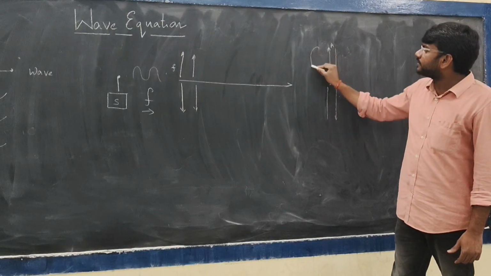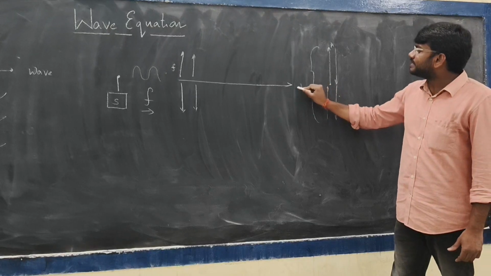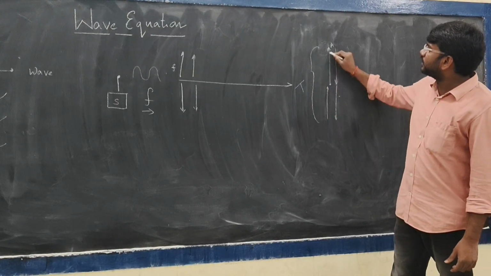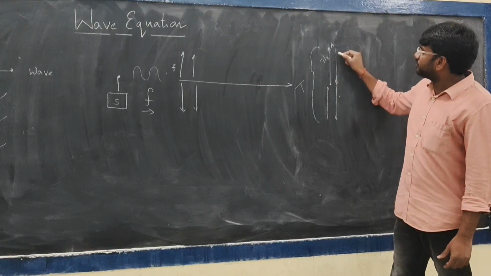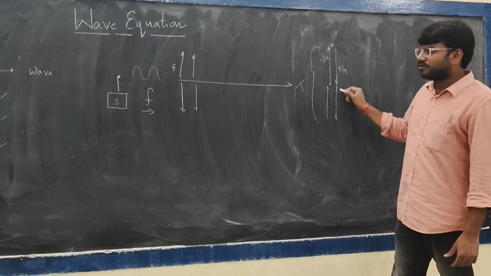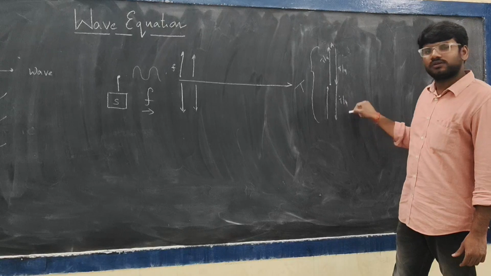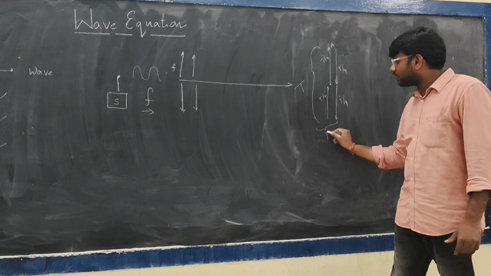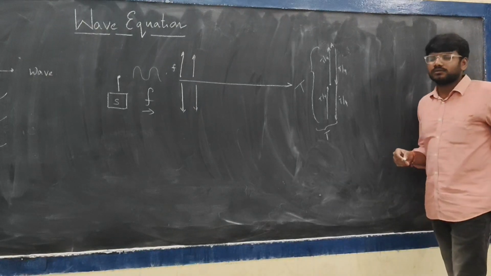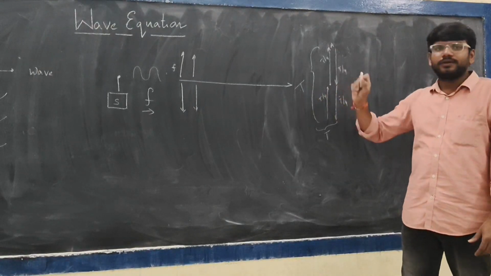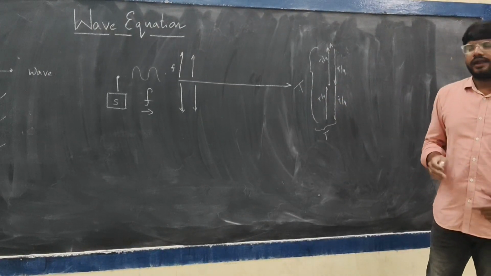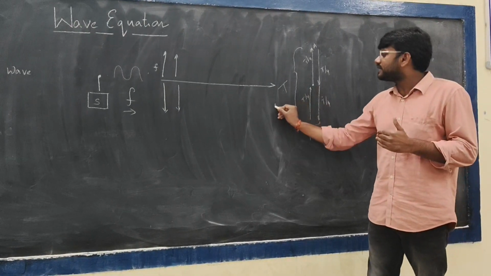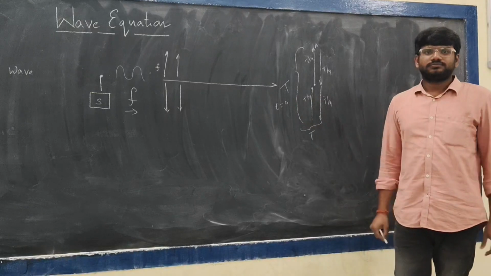For this entire cycle it takes a time of T. From here to here it takes T/4, from here to here another T/4, then T/4 and T/4 again. The total time period is T. For one oscillation the particle takes a time of capital T, and after time T the particle is in the same position as at t equal to 0.